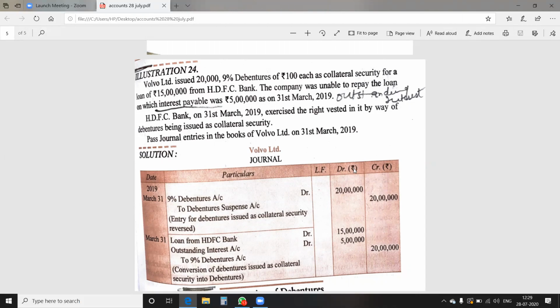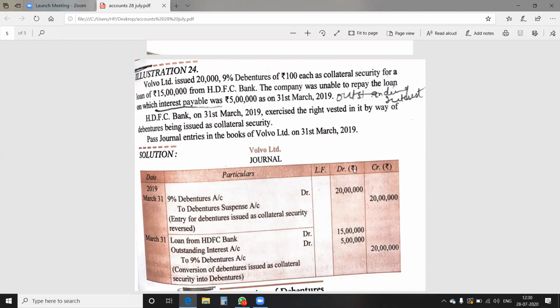In the second case, C, the second entry: the company was unable to repay the loan, on which interest payable was 5 lakh on 31st March 2019. Interest payable means the interest that is due to pay. It is known as the outstanding interest as well.